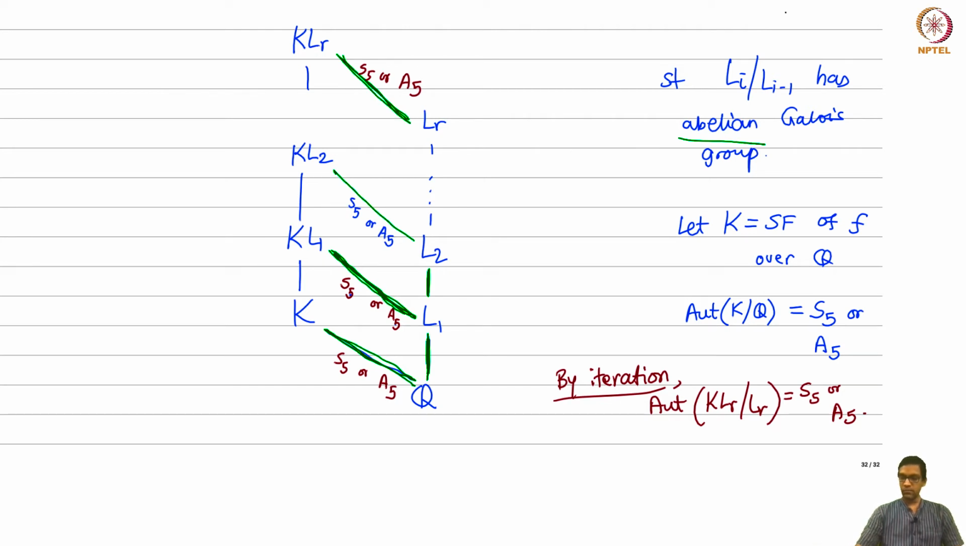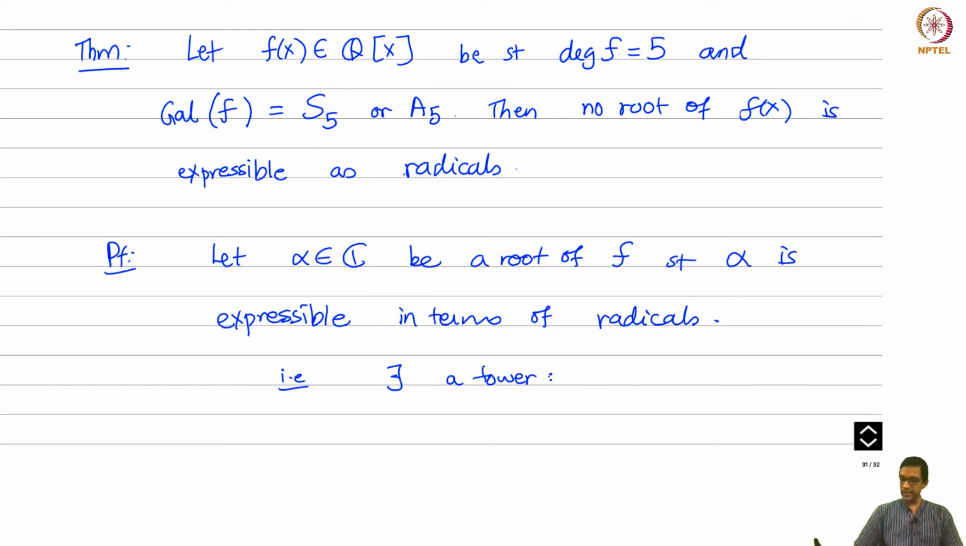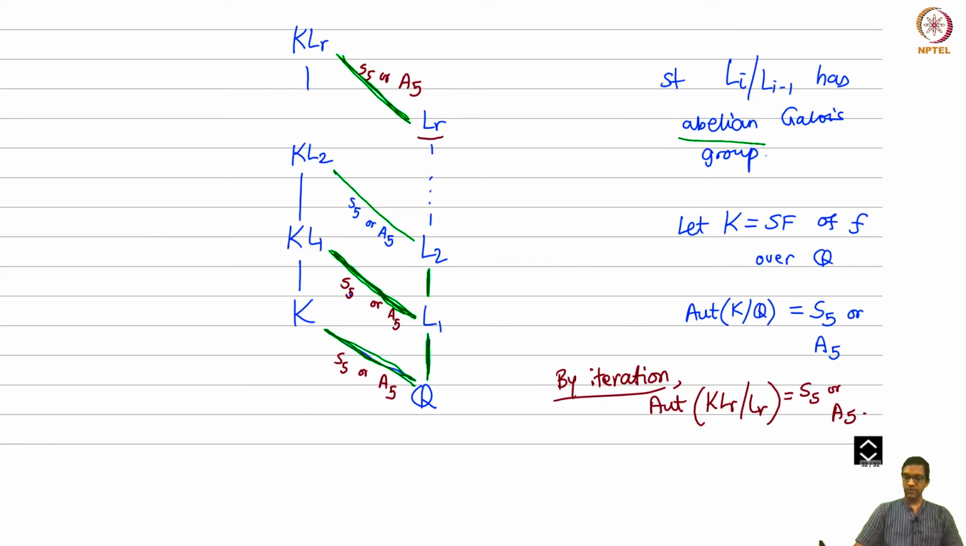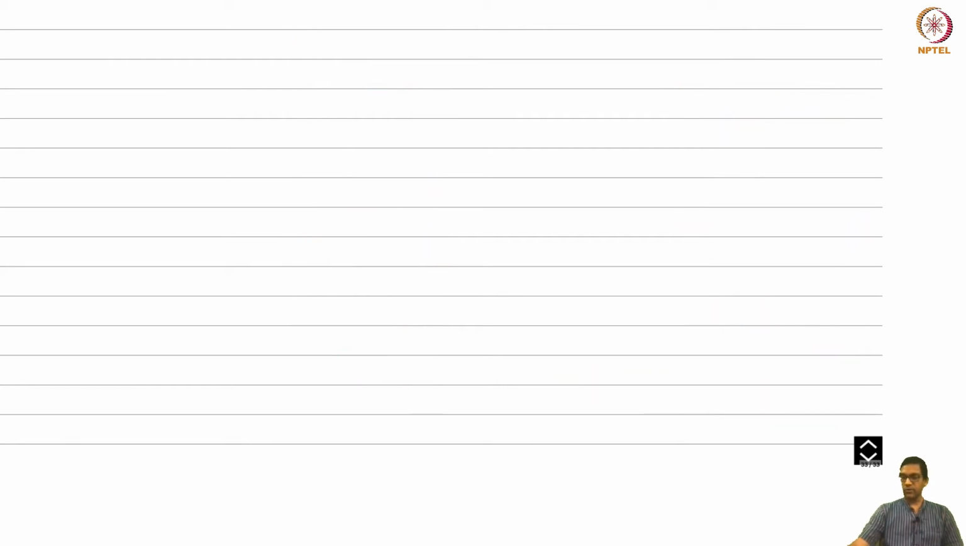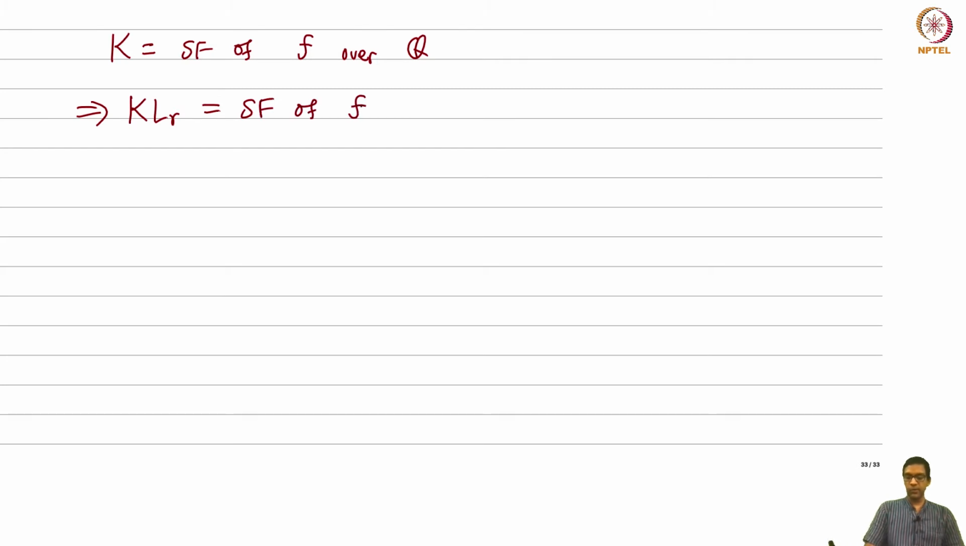Okay, now what did we assume about this tower? There exists a tower such that, I forgot to say this, alpha belongs to the topmost layer of this tower, right? The element alpha that we picked, which can be expressed in terms of radicals, alpha belongs to LR. Okay, now observe that what is this KLR that we are talking about here? See, K was the splitting field of the polynomial f over Q. Therefore, by what we had seen earlier, the composite KLR is just a splitting field of the same polynomial, but over a larger field, over the field LR.